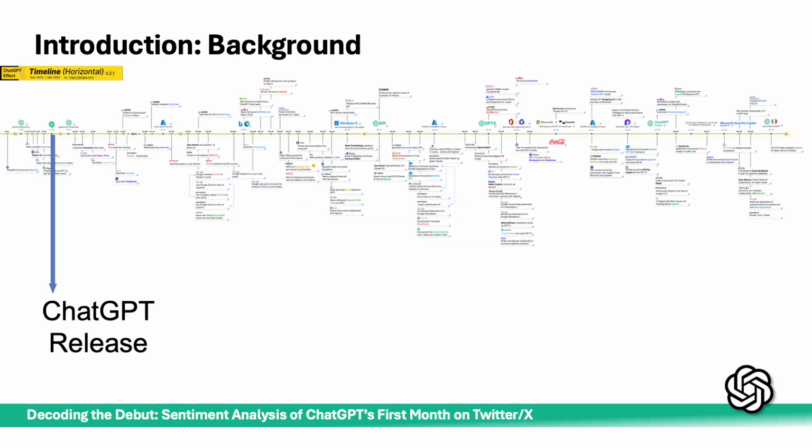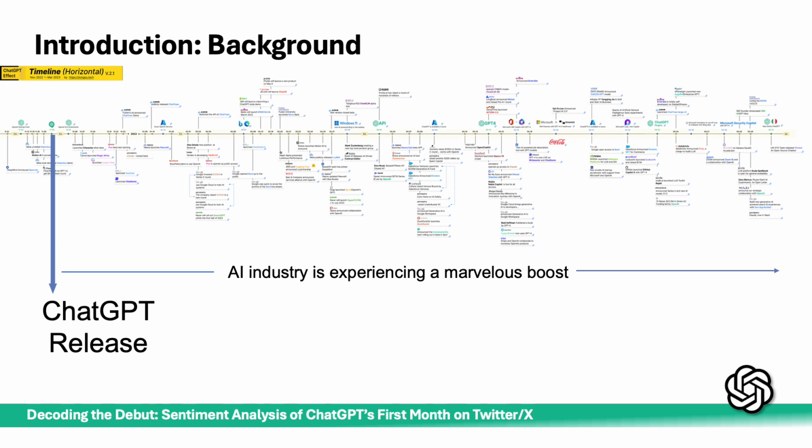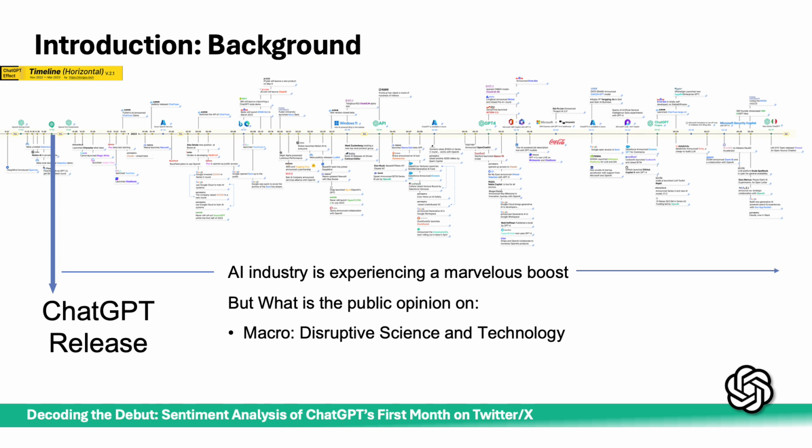Let's go back 3 years ago. OpenAI released ChatGPT on November 30, 2022. It was definitely an aha moment for the AI world. The AI industry is experiencing a marvelous boost in these years. In terms of science communication, public opinions have the ability to affect the fate of the technology and set the agenda of the policy and the research.